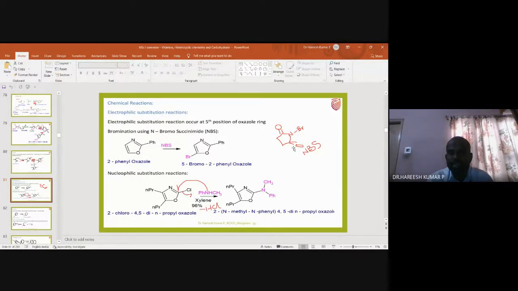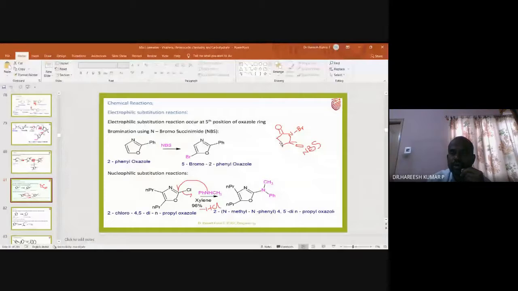This moiety means 4 carbons containing 2 carboxylic acids, called succinic acid. Succinic acid undergoes dehydration and gives succinic anhydride. The succinic anhydride, when treated with ammonia, gives succinimide. The succinimide undergoes bromination and gives N-bromosuccinimide. It is a white-yellow colored product, and it is sensitive to moisture. It can capture moisture.